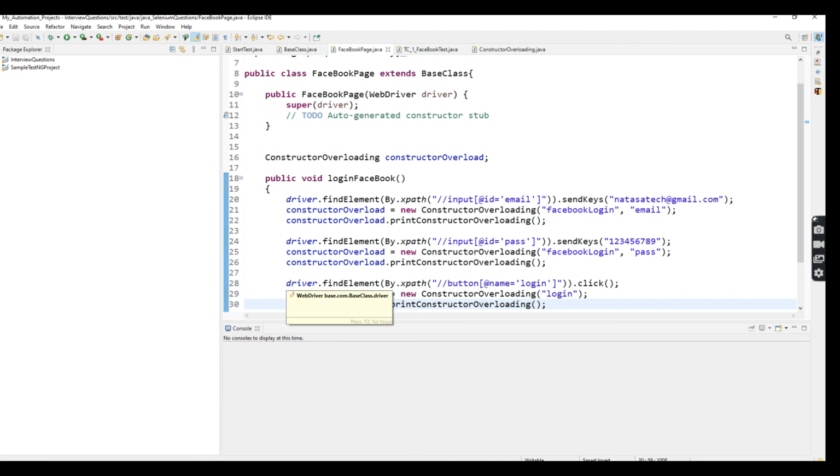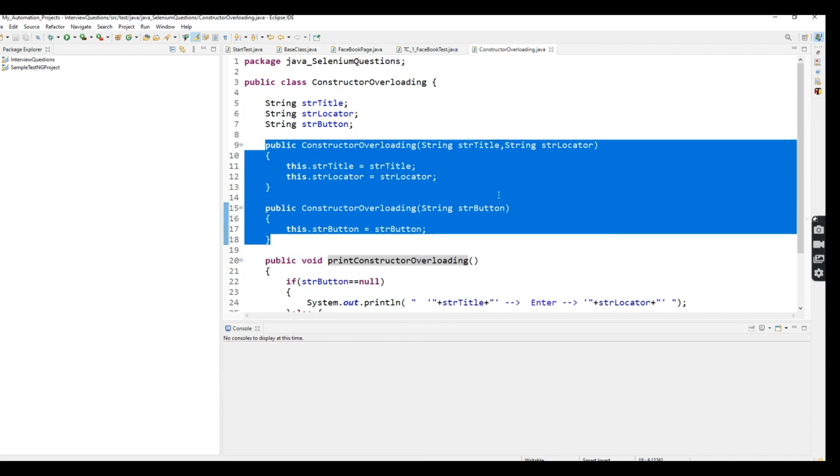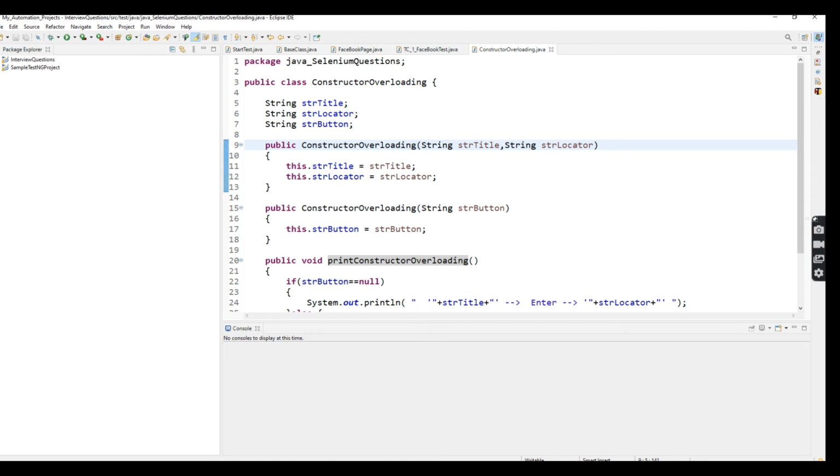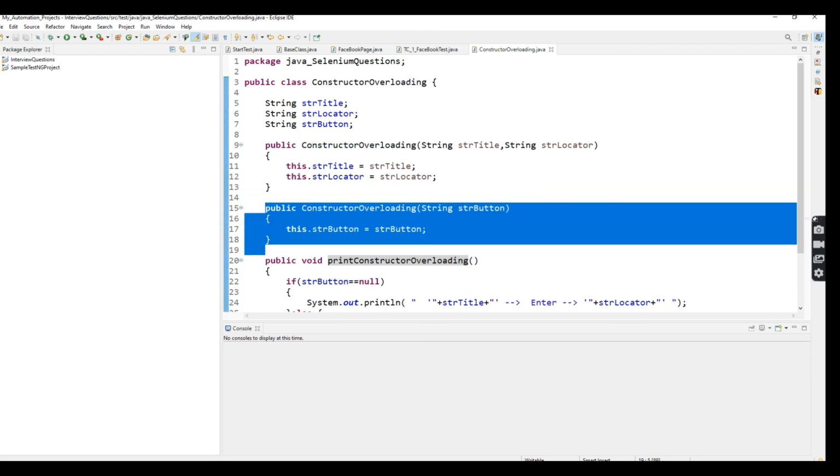What is the main use of constructor overloading? We can use different constructors by passing different parameter lists, and we can use them parameter-wise. If you want to use three parameters, you can use this one; if you want to pass only one parameter, you can use this one. Based upon your wish you can utilize them.